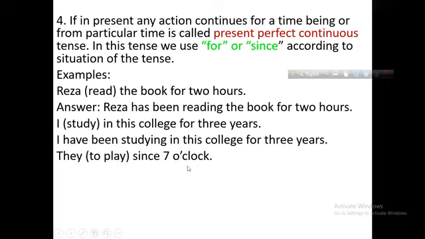They to play since 7 o'clock. Now, what will be the answer of the sentence? I say that if you get since with some time, then it will be present perfect continuous tense. Here since is used with what time? Is it a period of time or a particular time?